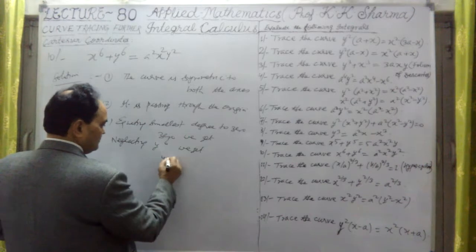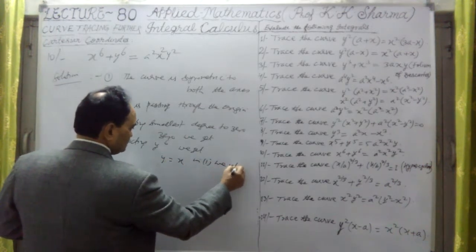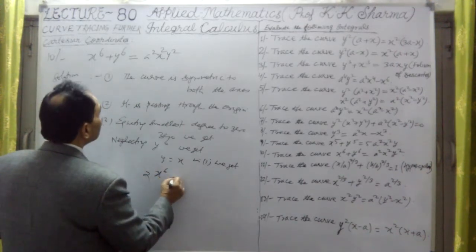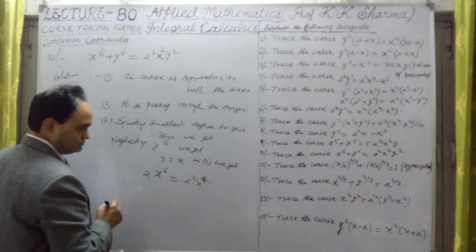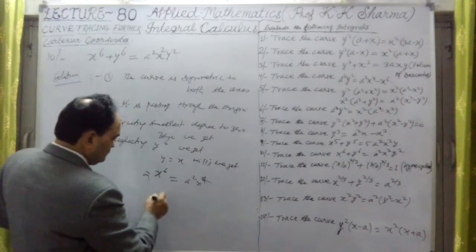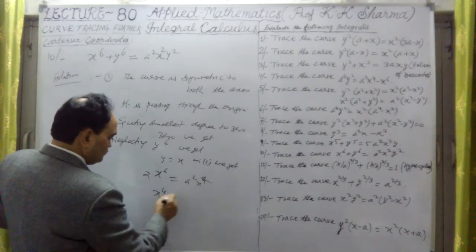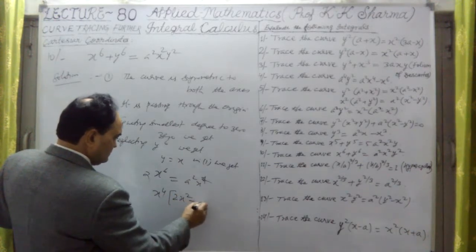So if I put y equal to x, what will we get? We will get x^6 twice, x^6 equal to a square into x^4. This will give us x^4 common. If I take x^4 common, it will be twice x square minus a square.